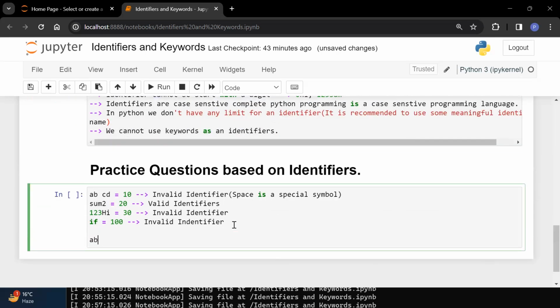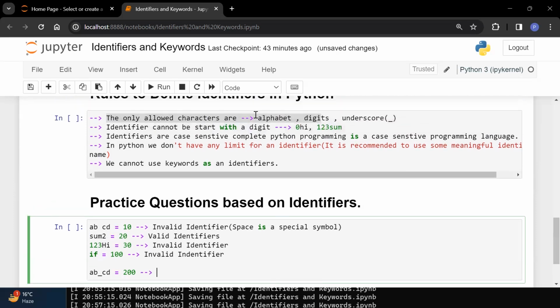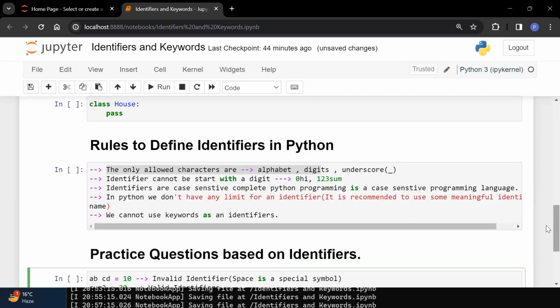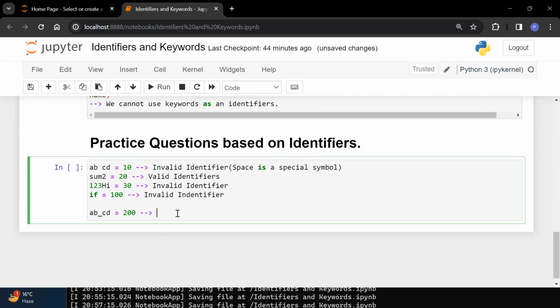I am writing AB underscore CD is equal to 100 or 200. Is it a valid identifier? Yes, it is a valid identifier. The reason is alphabets are there. Yes, alphabet is there. Then after that, we are having underscore. Underscore is allowed. Yes, underscore is allowed. So that means it is a valid identifier.